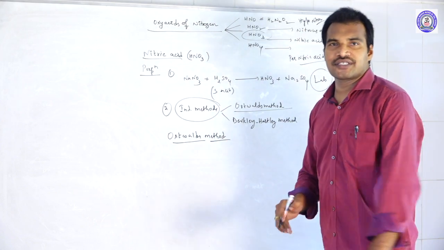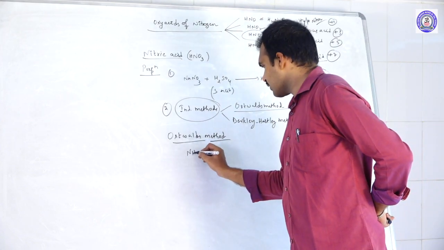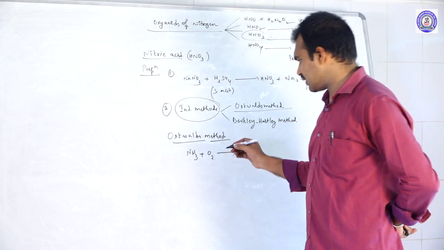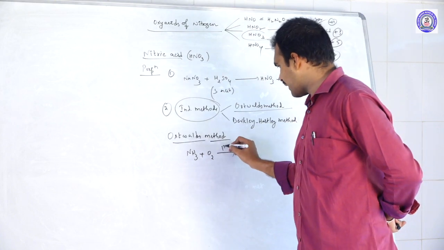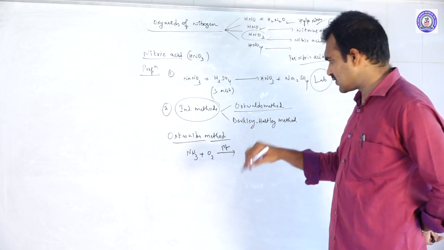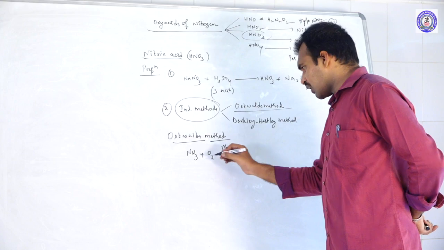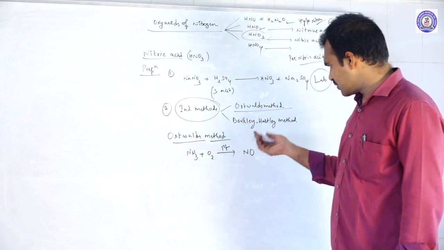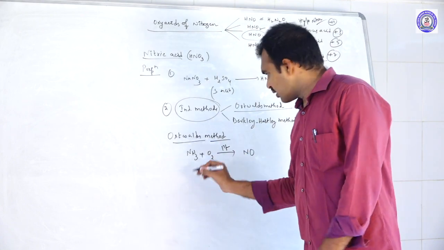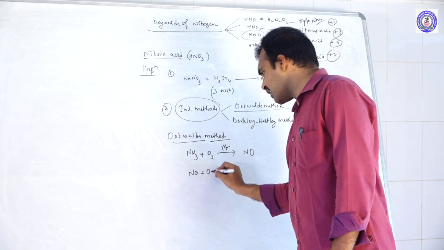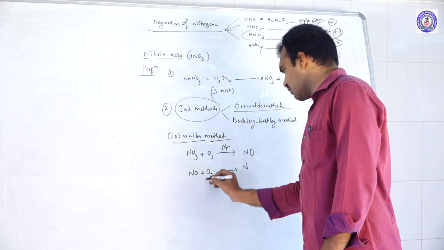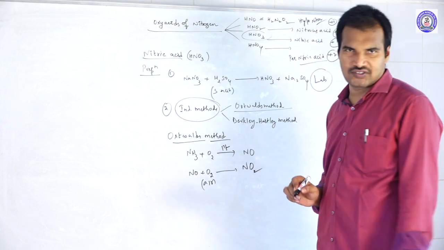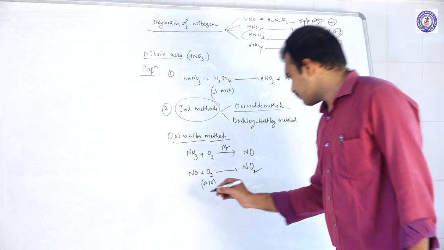In Ostwald's method, first of all, let us mix ammonia with oxygen. When we oxidize the ammonia in the presence of platinum gauze, it will oxidize ammonia into NO gas. Next, this NO gas on further oxidation with air gives NO2 gas.